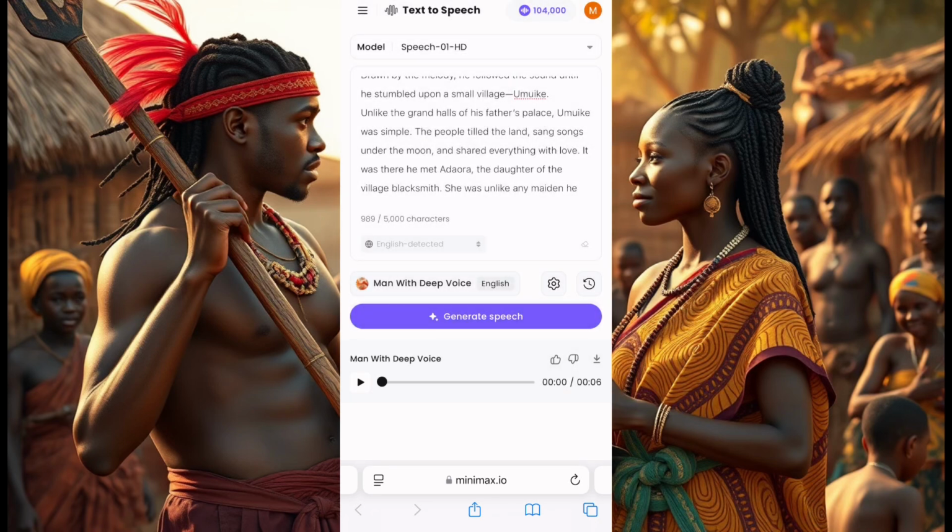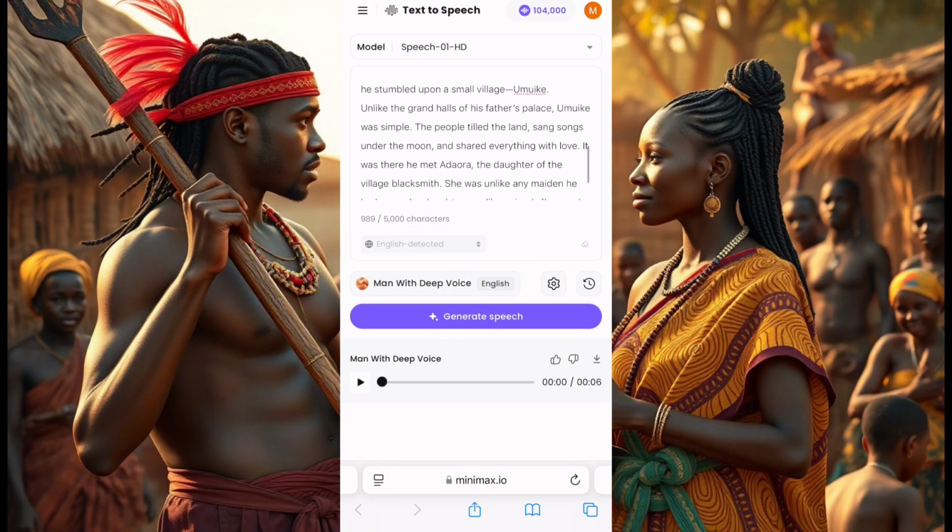Okay. Once you choose your voiceover, now I will click and wait for the speech to generate. Okay? I'll wait for the speech to generate. Now on Minimax you can actually generate for free, but you need to sign in first and then they'll give you 4,000 coins every day that you use to generate your sound. Okay? So we wait for it to generate.